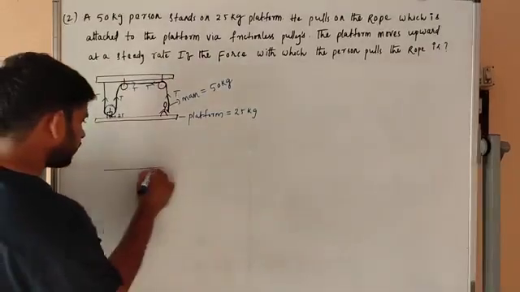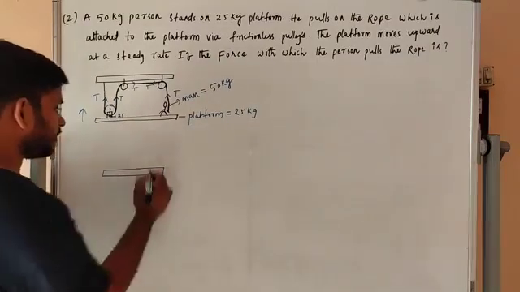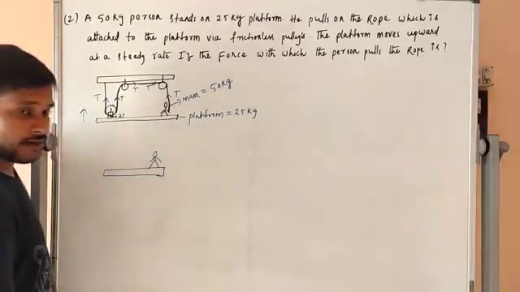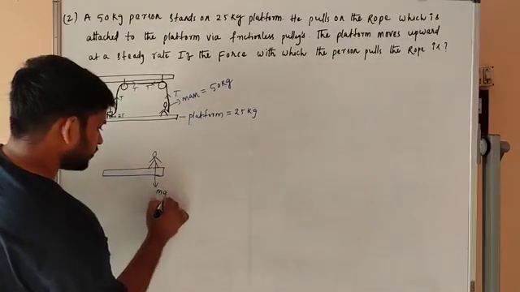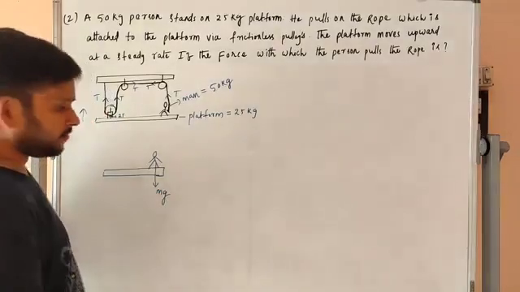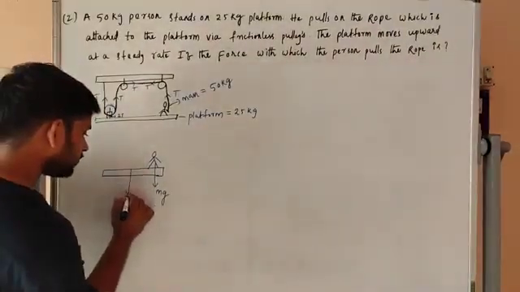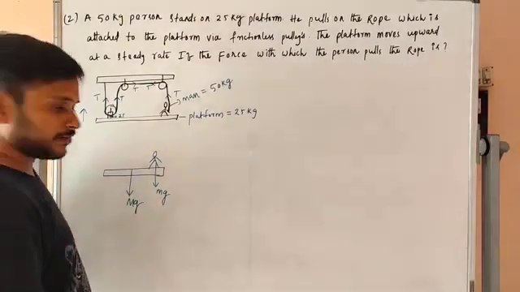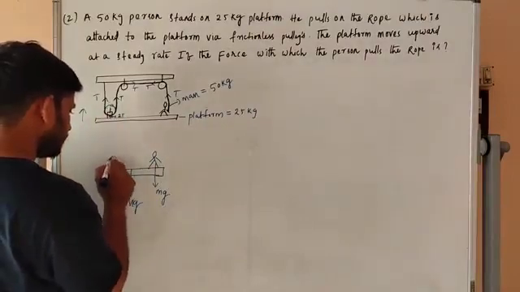First we take the platform. Here is the man. The man has weight mg in the free body diagram. The platform also has some mg. And the pulley is like this.